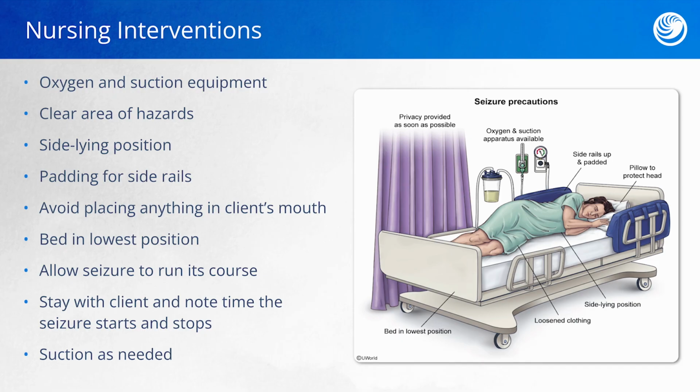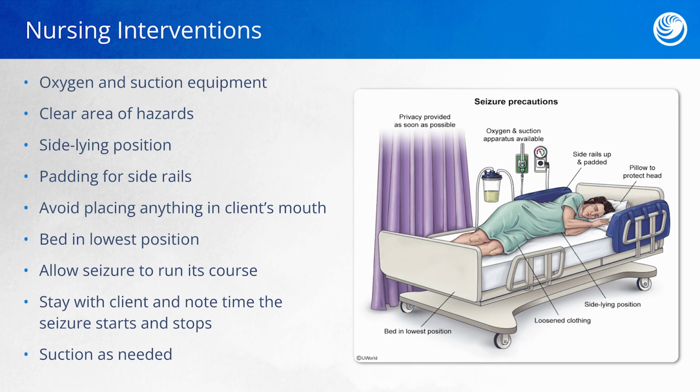It's important that we do things like pad the side rails as well as remove any hazards from the environment on which the client could injure themselves. Movement of the extremities can be so intense during a seizure that a client can actually break bones. This is why we pad those rails and remove those objects. We should also implement any other type of fall precautions, such as placing a bed in the lowest position, as well as activating a bed alarm.